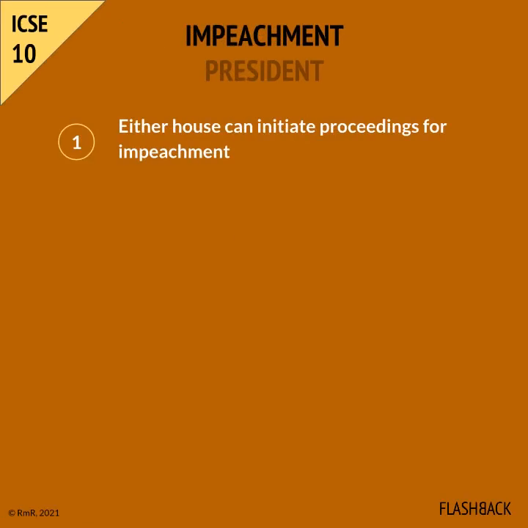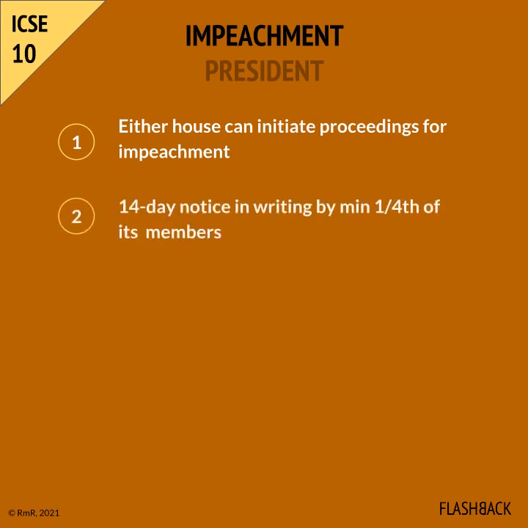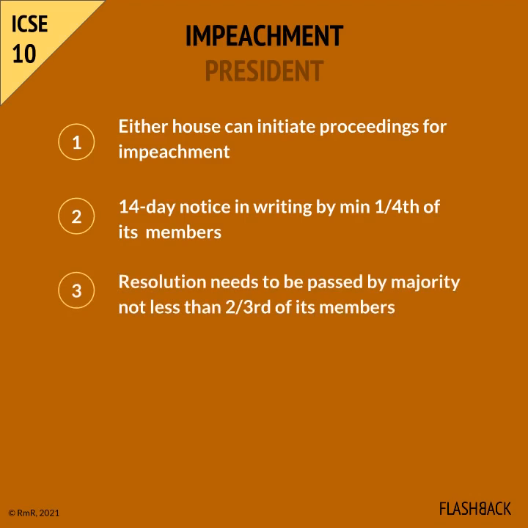The president may be removed from her or his position via a procedure called impeachment. Normally, this is done for violation of the constitution. The first step is that either House of Parliament can initiate proceedings for impeachment. This proceedings will require a 14-day notice in writing, by minimum 1/4 of the members of that house. The resolution to impeach will then have to be passed, by a minimum of 2/3 of the members of that house.